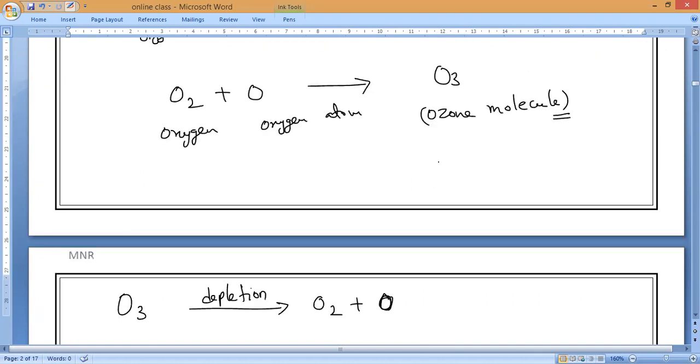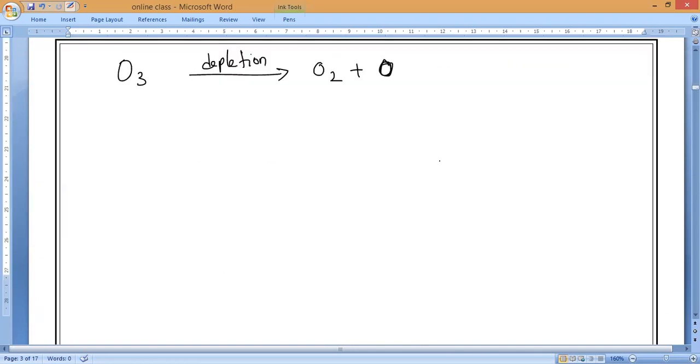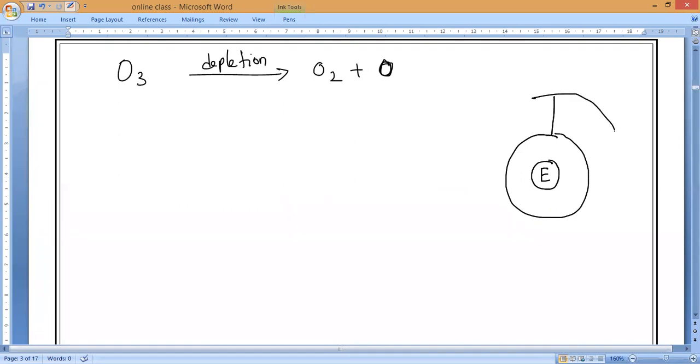So now if it is over, then we can see what the position of the ozone layer is. Suppose you imagine this is the earth. Understand? So now what is the position of the ozone layer, guys? It is present as a thick layer at a height between 15 kilometers and 60 kilometers.